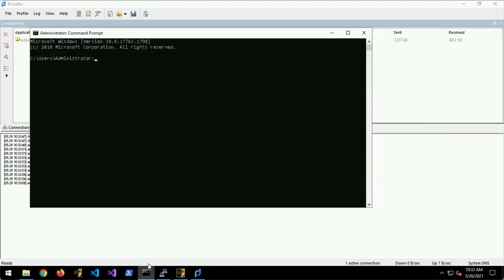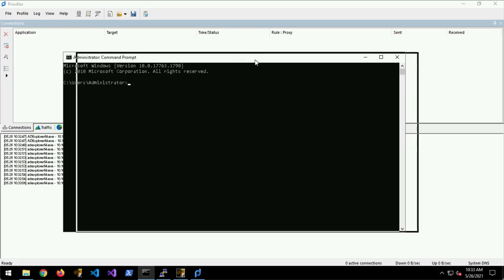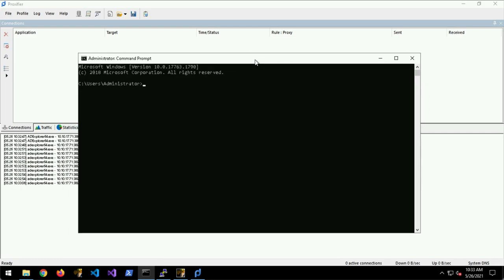Now, some tools like HeidiSQL need to use the domain context of the process itself. They don't necessarily accept a username and password. So we can fiddle that by using runas /netonly. And then the application is HeidiSQL.